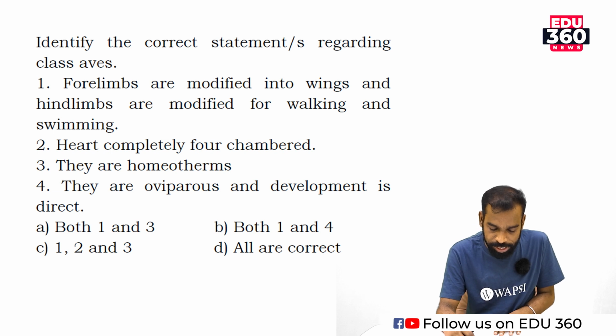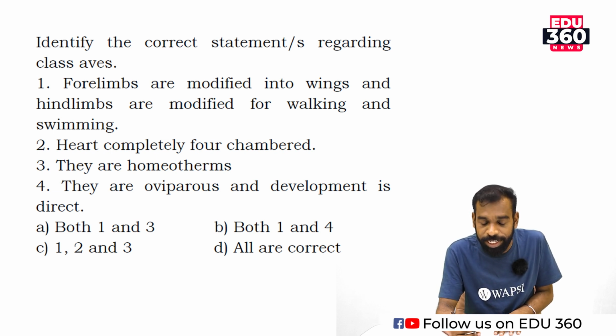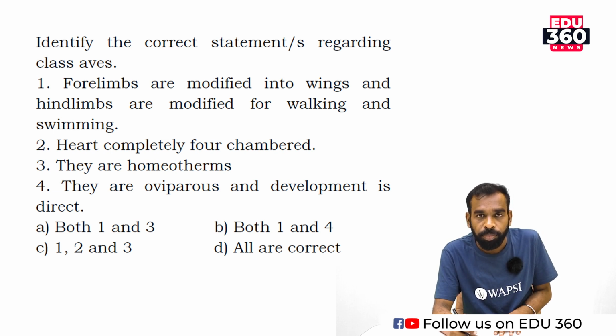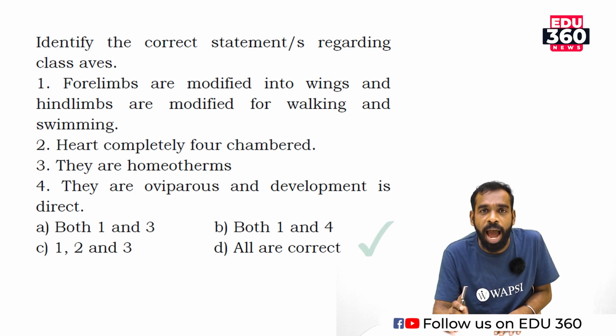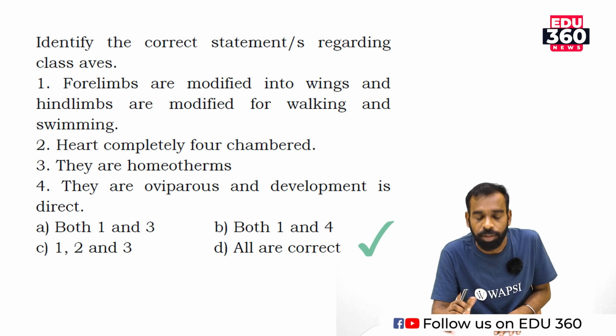Out of these given statements, how many of them are correct? All statements are correct in connection with class Aves.